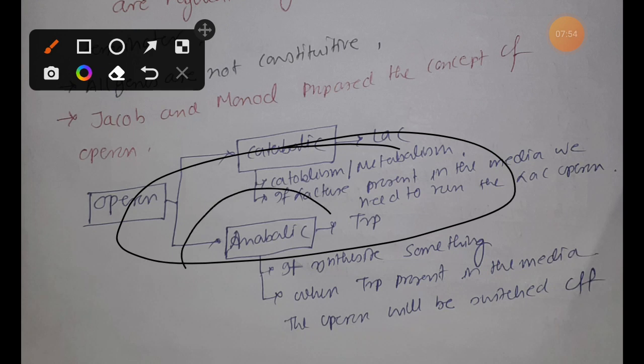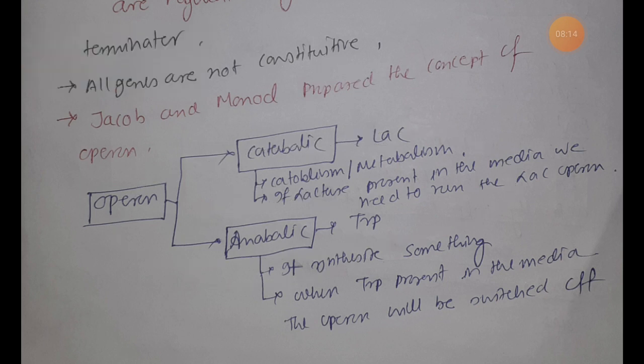So anabolic operon is like that child in a rich family that takes the responsibility of synthesizing something when the natural or actual source is somehow not available.